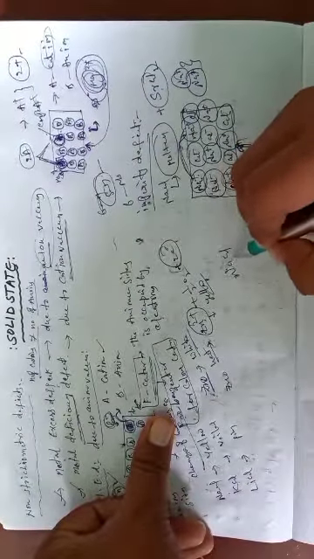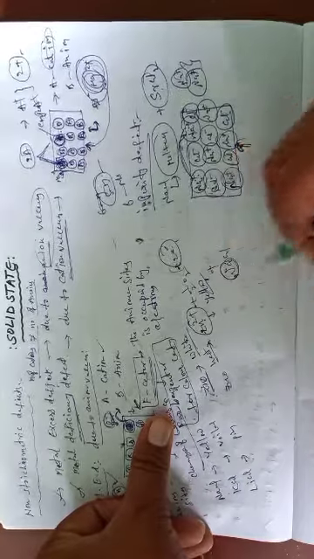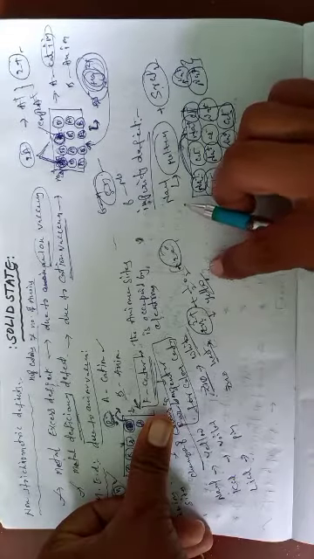So in NaCl, the charge of Na plus is a single charge. In strontium chloride, the charge of strontium is 2 plus. So two Na ions are left, and in the place, one strontium ion, Sr2 plus, is occupied.